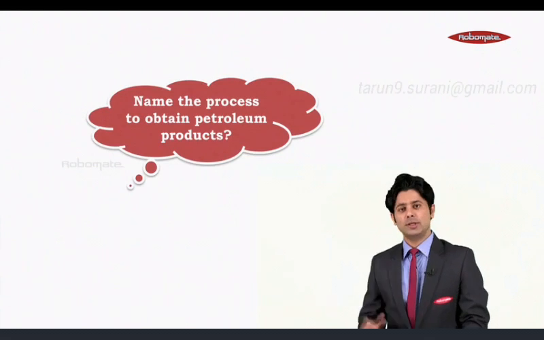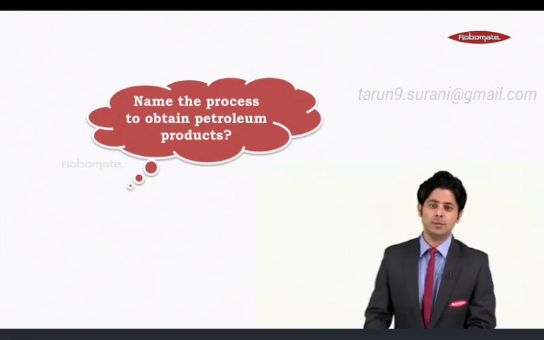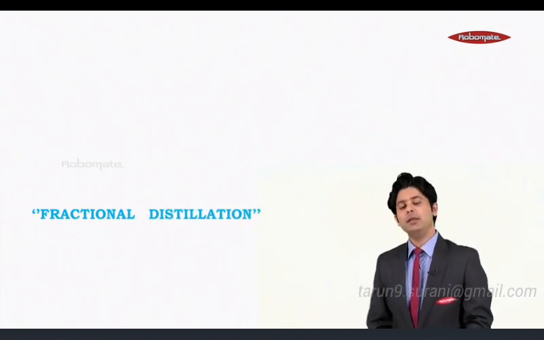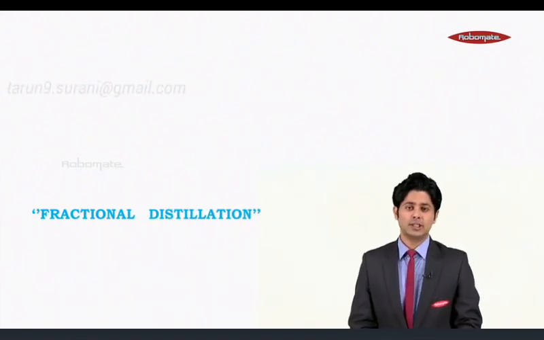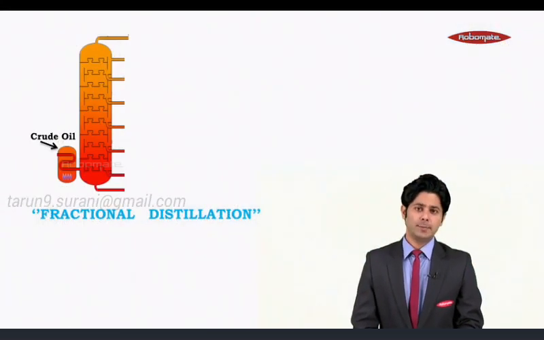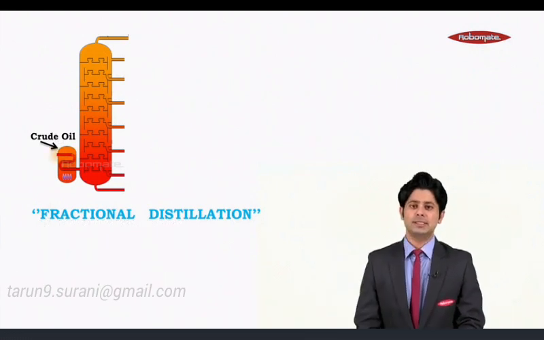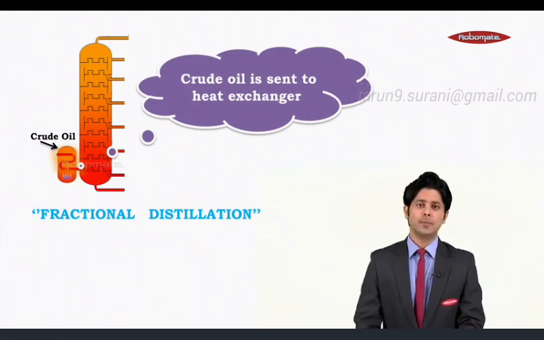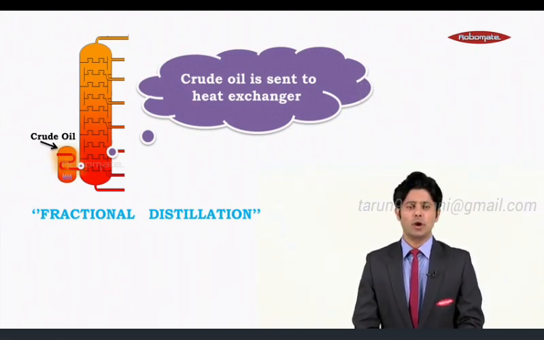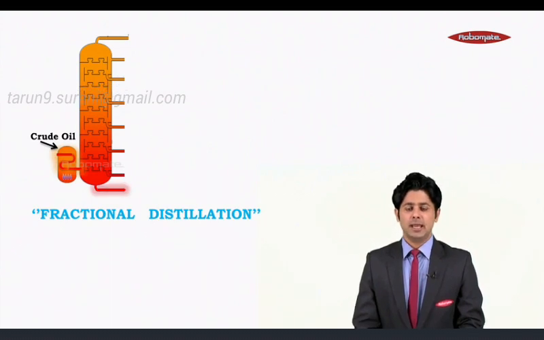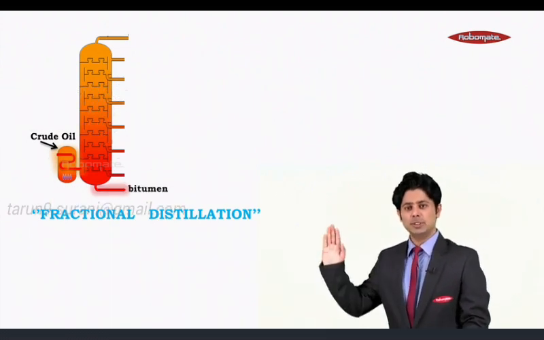So students, there is a question for you. Name the process to obtain petroleum products, and the answer is it's fractional distillation. Let me give you an image of fractional distillation tower, and this is how it exactly looks like. Now technically what happens, crude oil is being sent into a chamber, what we call it is a heat exchanger, where the liquid form of crude oil changes to vapor form. It rises up.